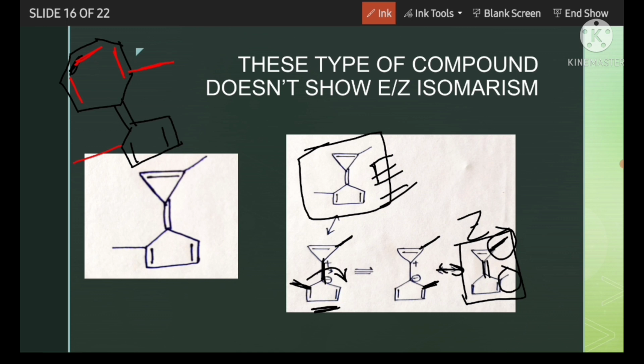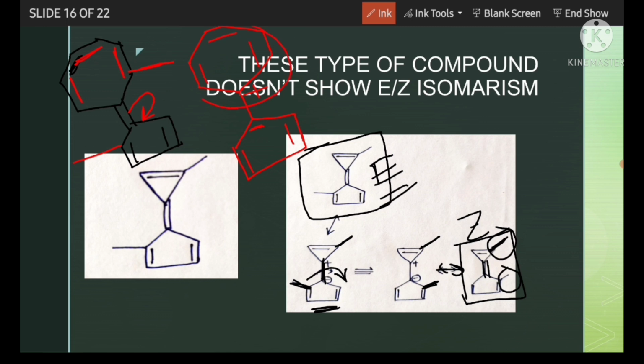So if the double bond breaks, here it will be negative, and here it will be positive.